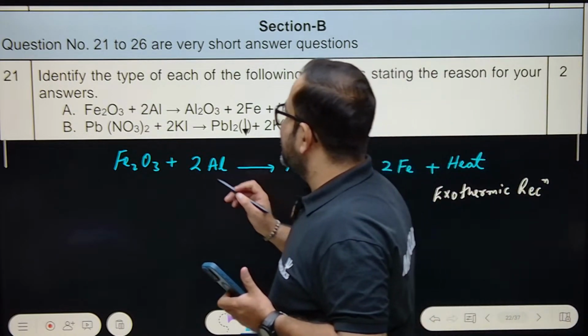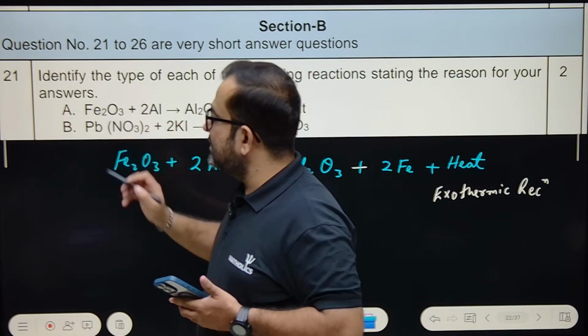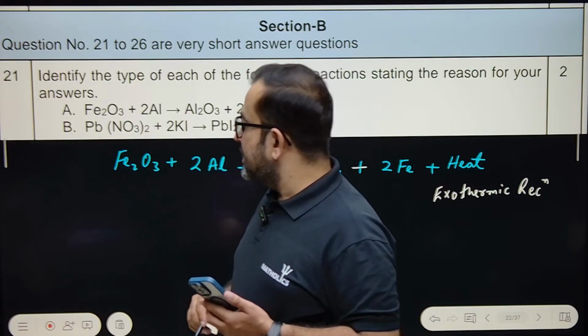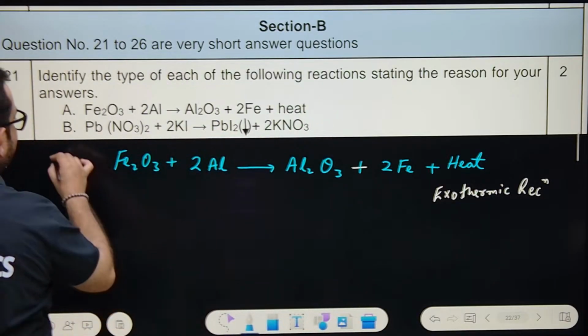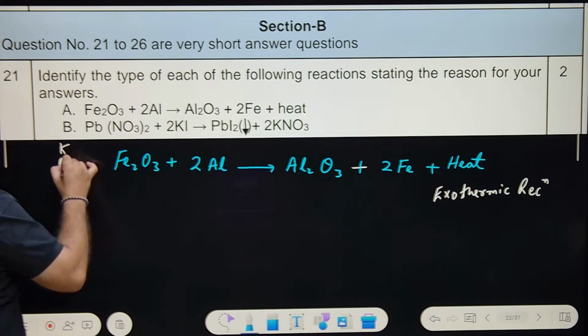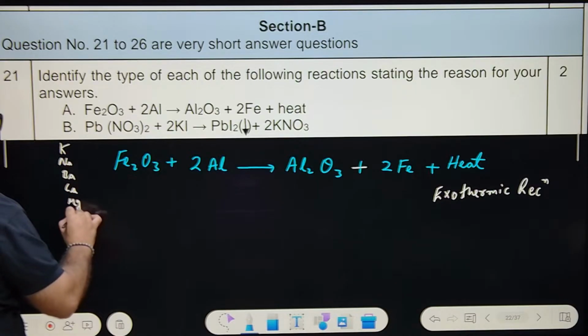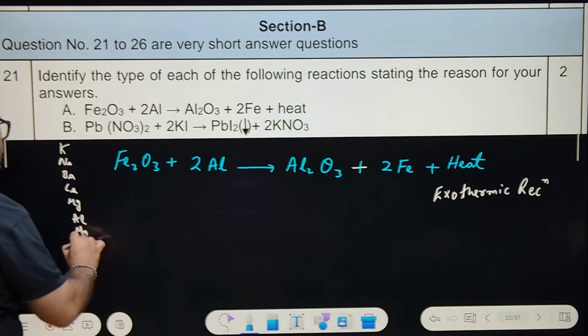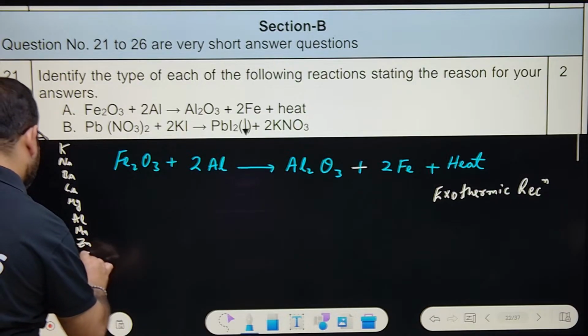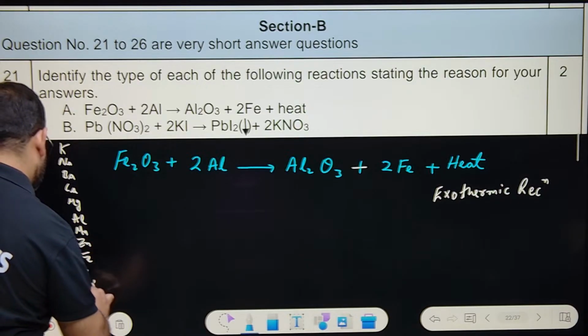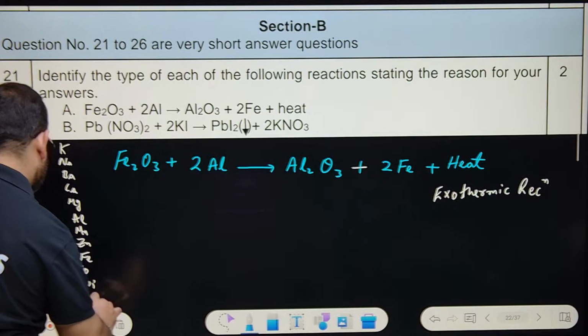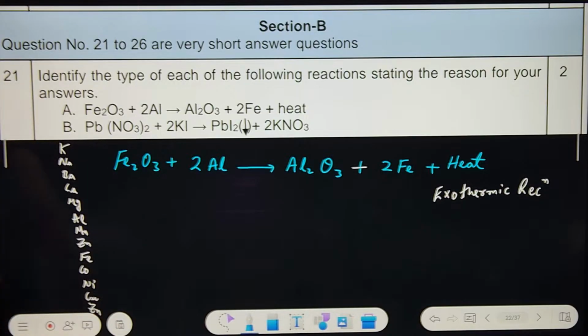Second thing, aluminium is displacing iron. If you write down the reactivity series, which I told you yesterday: K, Na, Ba, Ca, Mg, Al, Mn, Zn, Fe, then hydrogen, copper, mercury, silver.